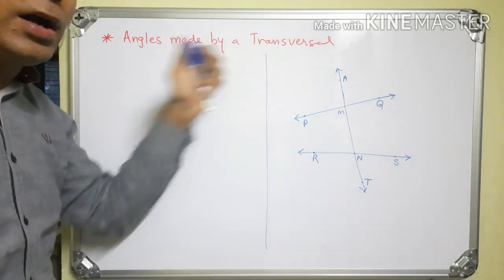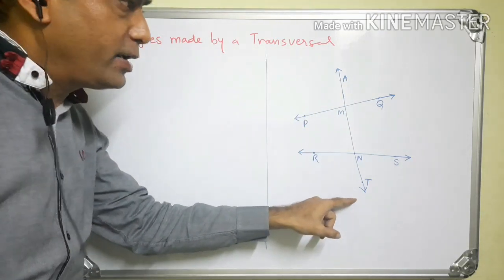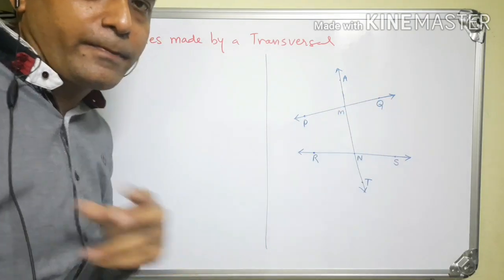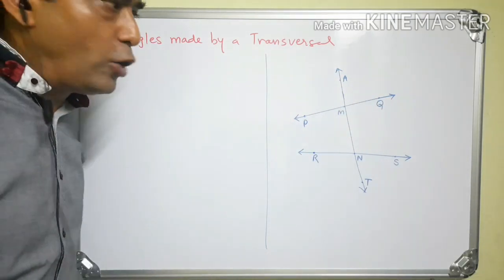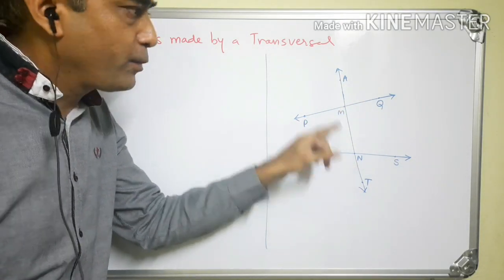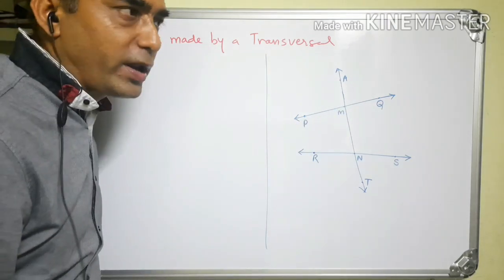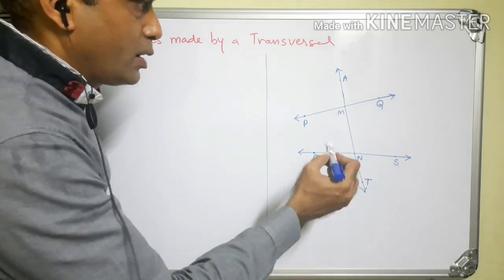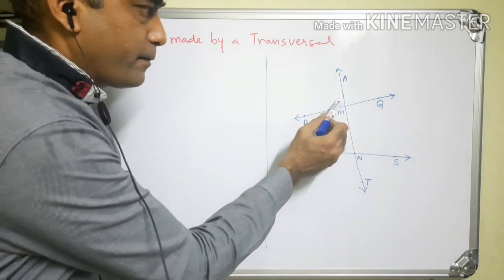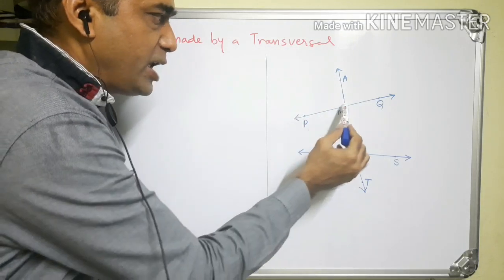Angles made by a transversal. Now here you can see line AT is the transversal line of line PQ and line RS. Students, can you tell me how many angles are formed at point M and point N? How many angles at point M? So there are 4 angles formed at point M. This is the first angle, can you tell me its name? This is angle AMP or angle PMA.